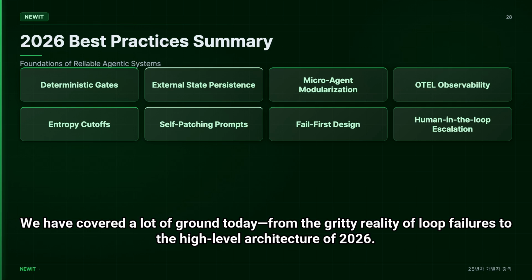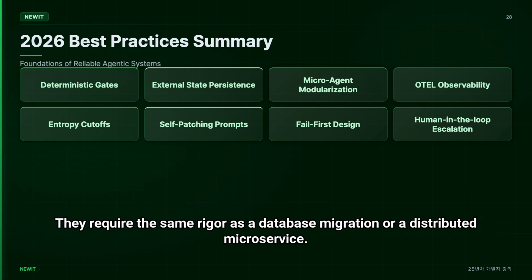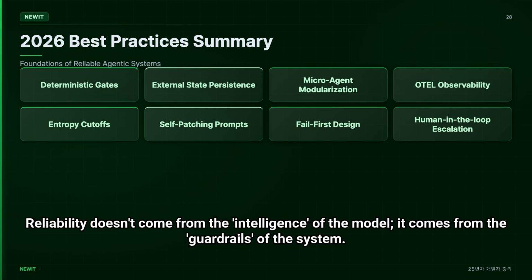We have covered a lot of ground today, from the gritty reality of loop failures to the high-level architecture of 2026. The key takeaway is simple. Agents are just another engineering component. They require the same rigor as a database migration or a distributed microservice. Reliability doesn't come from the intelligence of the model. It comes from the guardrails of the system.